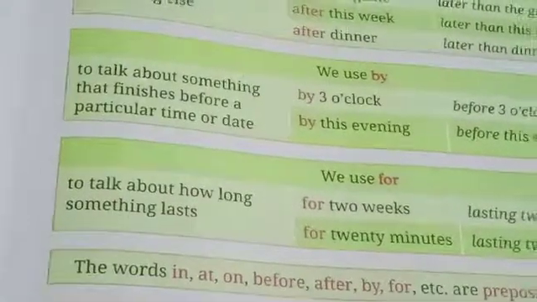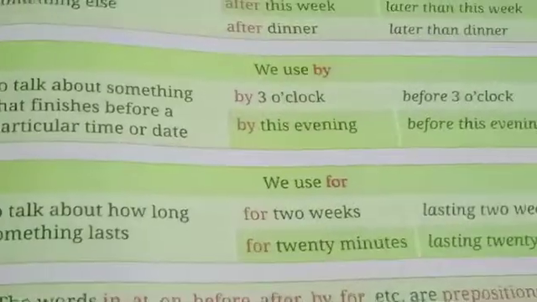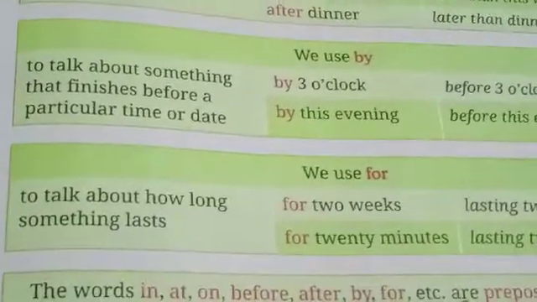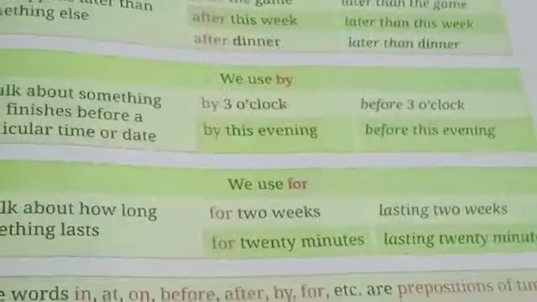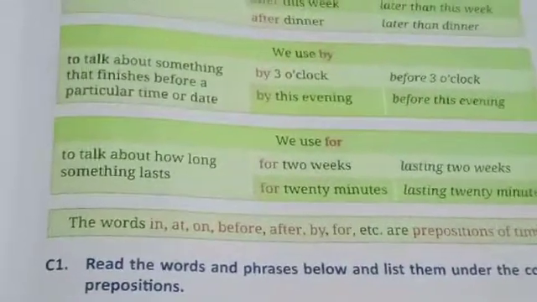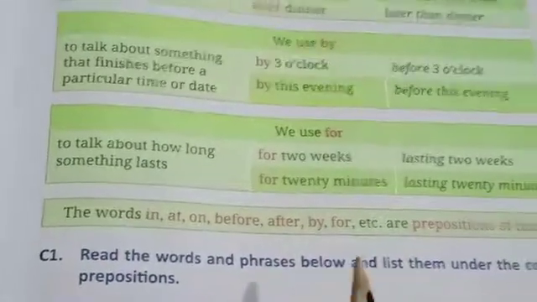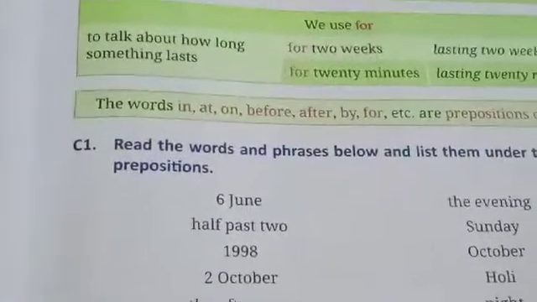The next use of a for. To talk about how long something lasts. For 2 weeks, lasting 2 weeks. For 20 minutes, okay, means lasting 20 minutes. So what we learn now, the words in, at, on, before, after, by, for, etc. These all are the prepositions of time. Okay, now let's see the uses of a preposition of time.